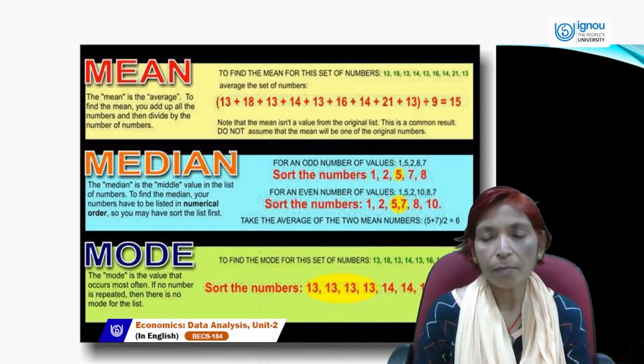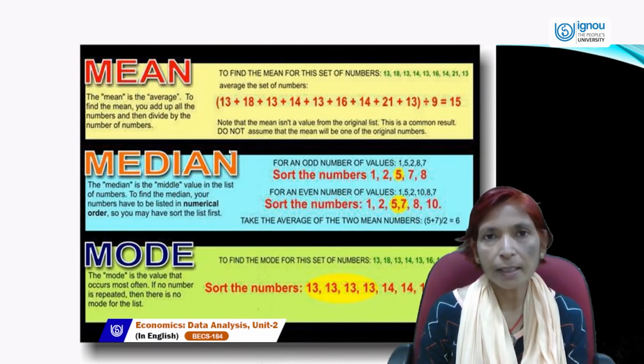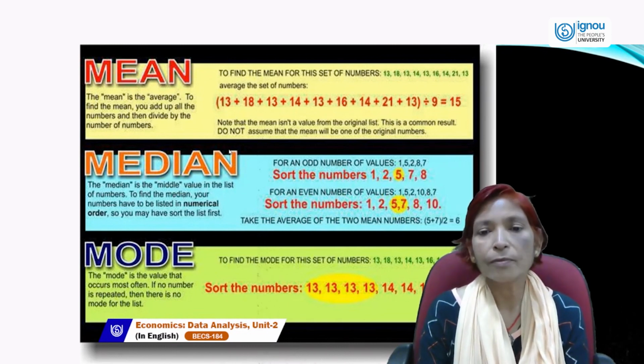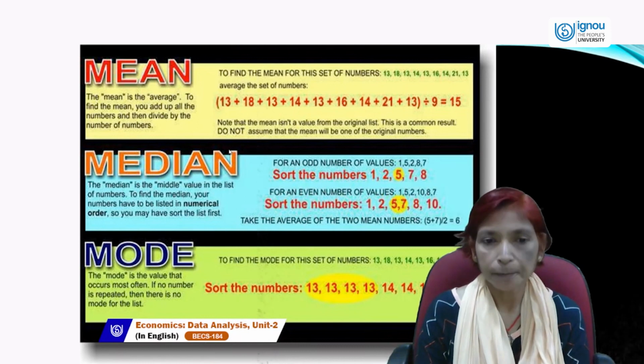So five numbers are given. We can take two numbers on the left-hand side and two numbers on the right-hand side, and the middle value is 5, that is the median.